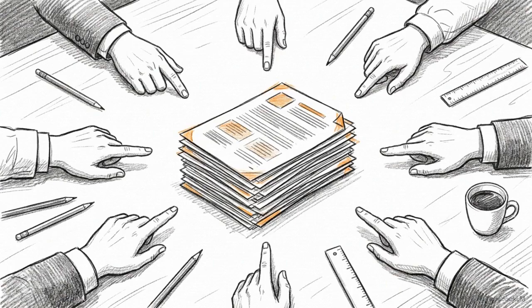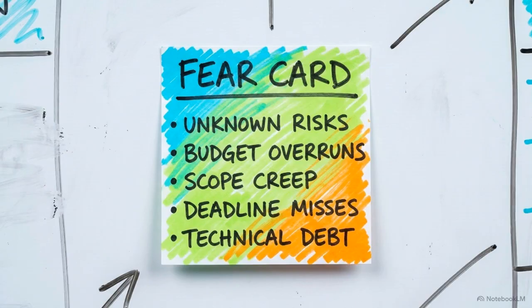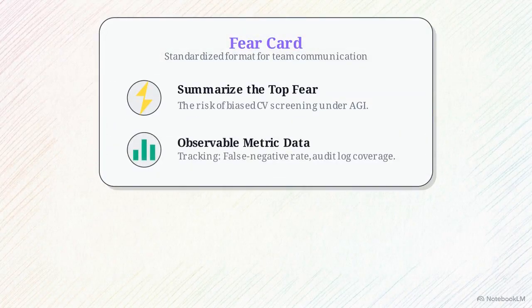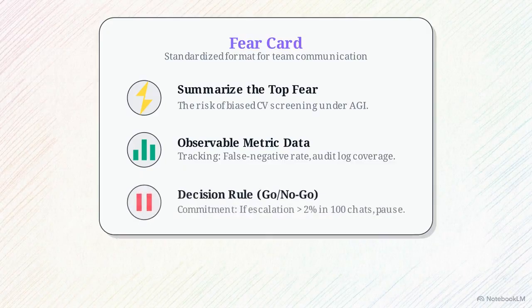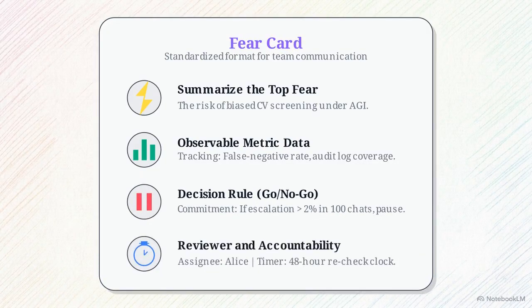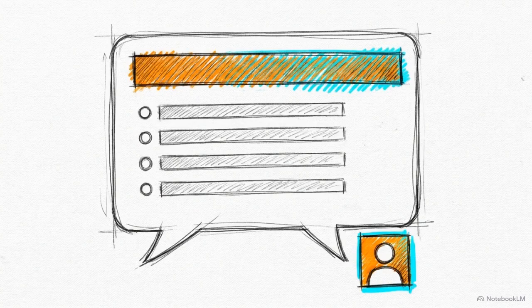Step 3 is taking this static document and turning it into a public, repeatable team habit. You will do this by creating a fear card message. It has 4 components: summarize the top fear, list the metric you are tracking this sprint, state your go, no-go rule, and assign a 48-hour review clock to a specific person. You then format this information into a concise update, resulting in a message that looks exactly like this.